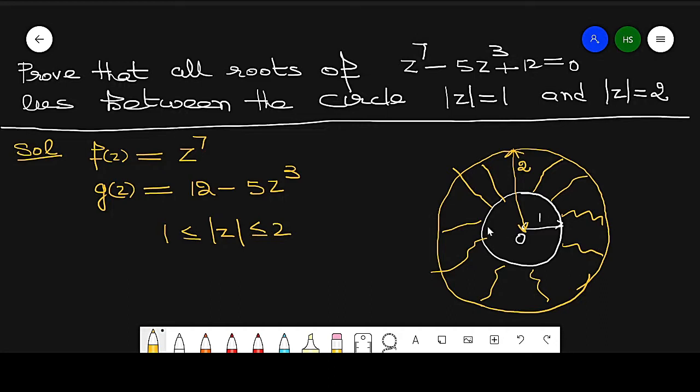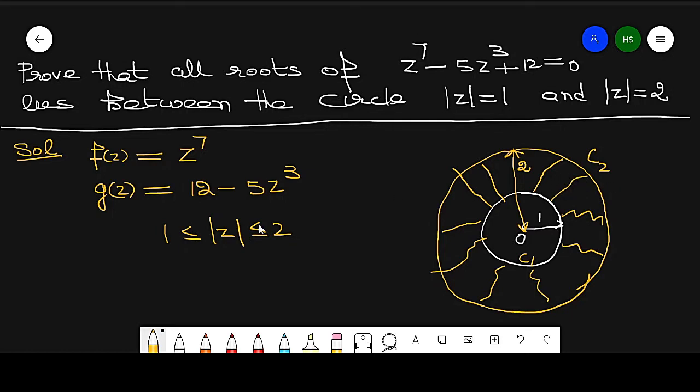So it is the region that lies between these circles. One circle is C1, and this is the second circle C2. So it is the region that lies between 1 and 2.